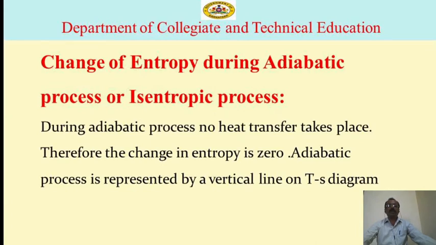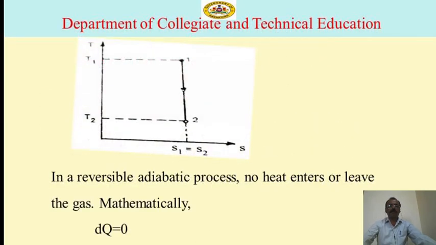Now, change of entropy during an adiabatic process or isentropic process. During an adiabatic process, no heat transfer takes place. Therefore, the change in entropy is zero. An adiabatic process is represented by a vertical line on the TS diagram. This is the TS diagram of change in entropy during an adiabatic process.